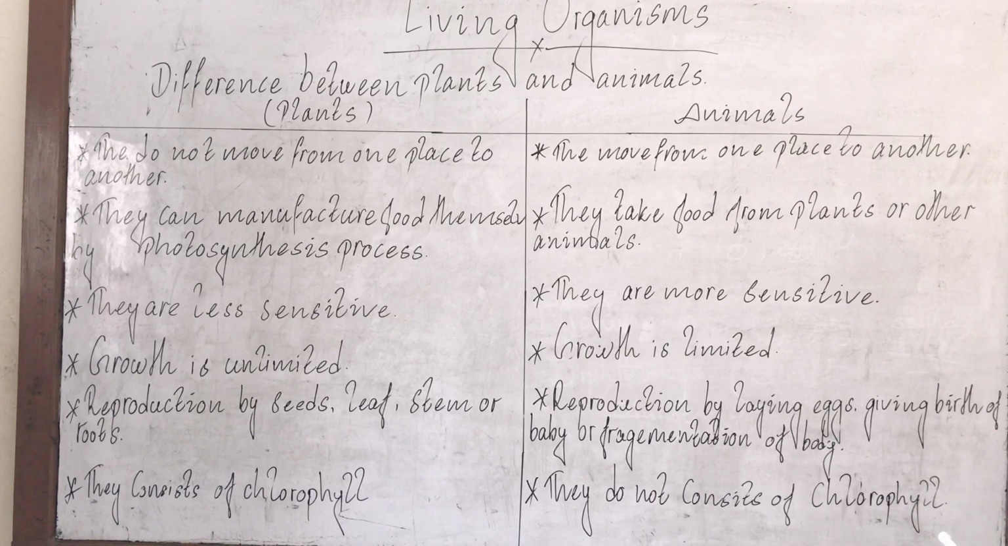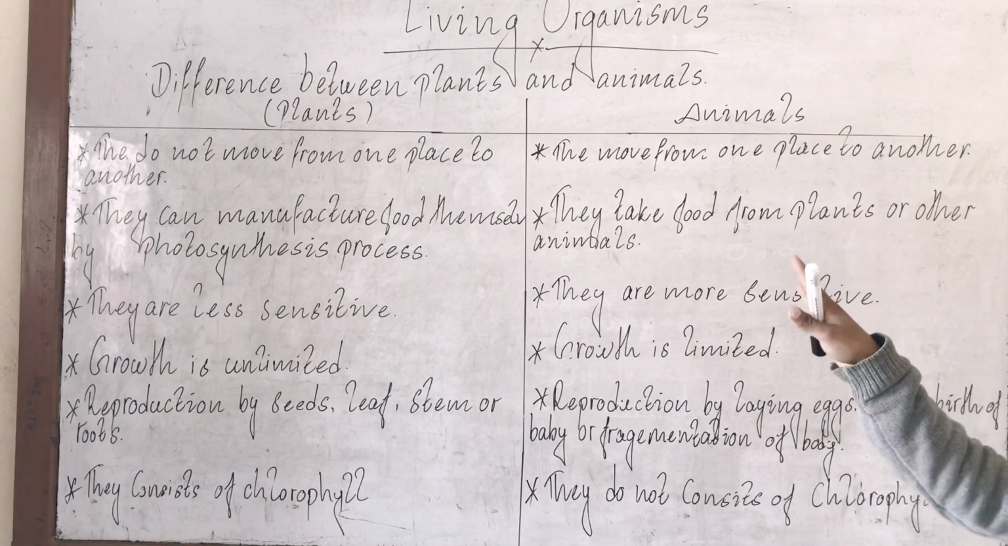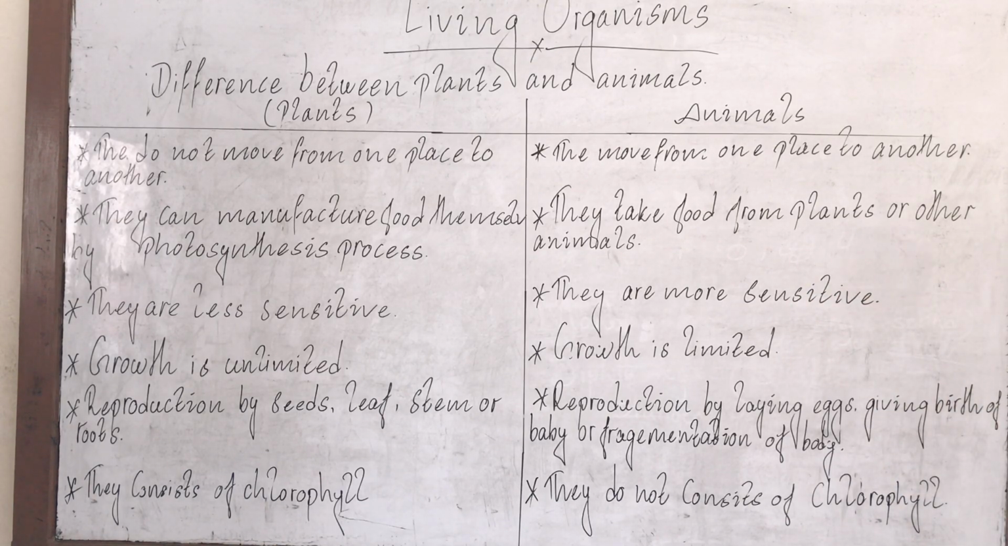It can move its body, its leaves, its sticks, but only some of the plants, like touch-me-not plants, can move for certain moments, or the sunflower, which moves its face towards the sun. So some of the plants can move, but not from one place to another. They can only move their body and body parts.